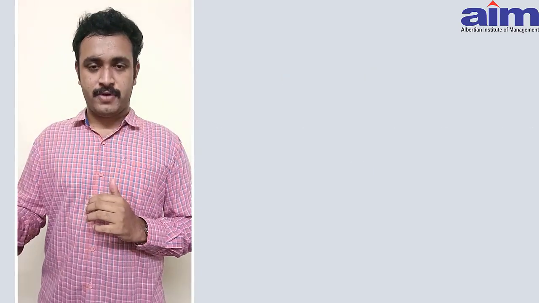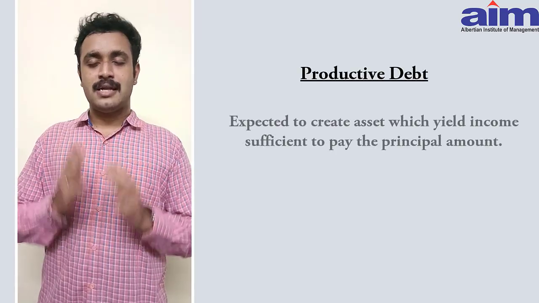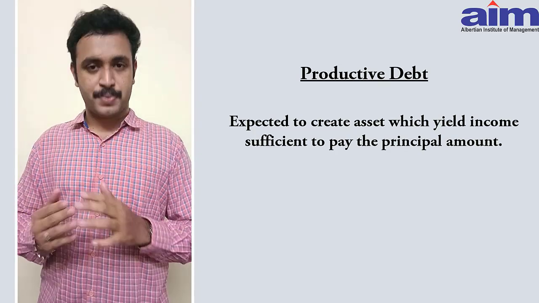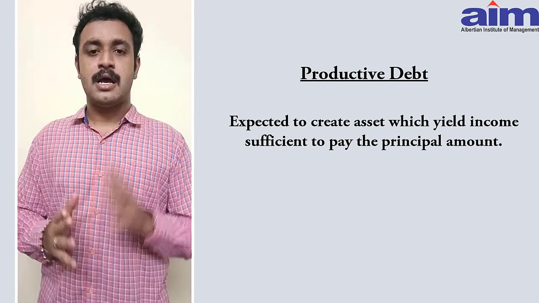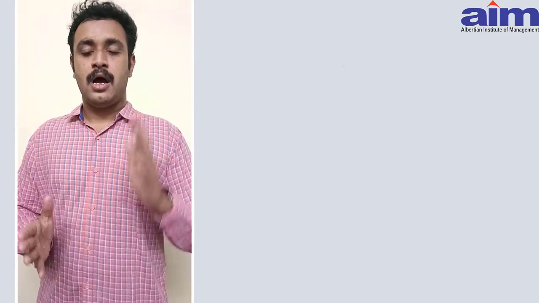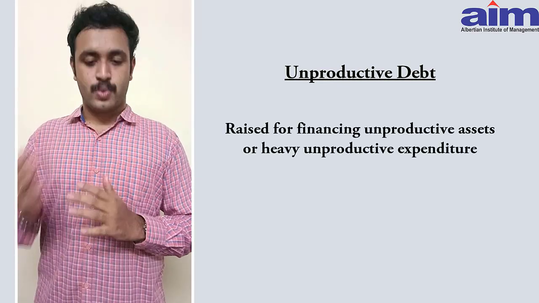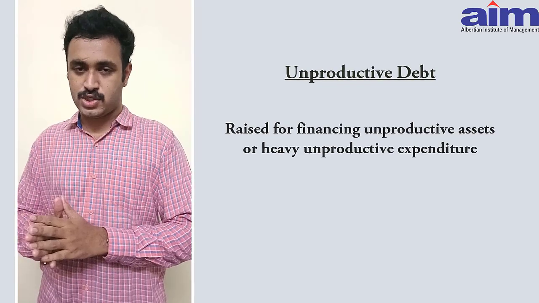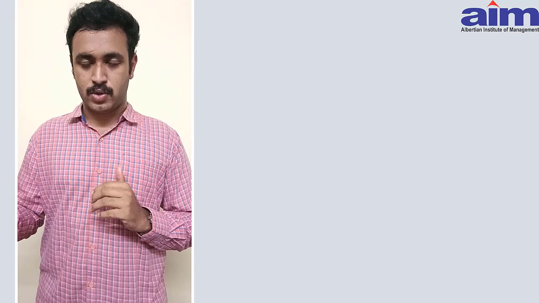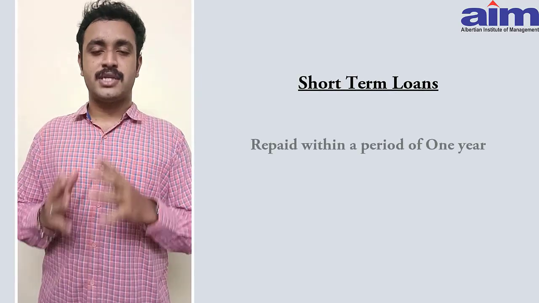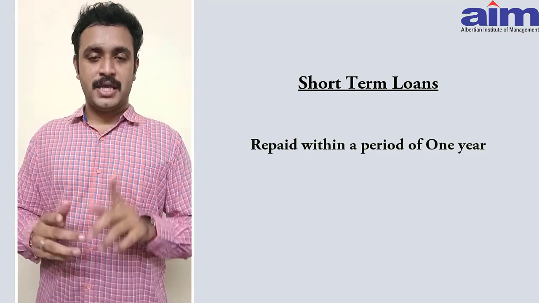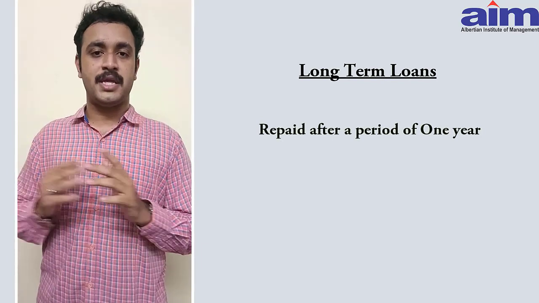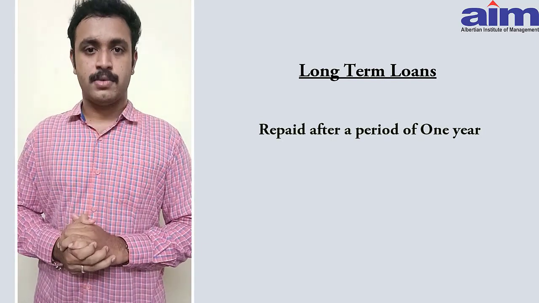Productive debt and unproductive debt. Productive debt. The debt that is expected to create assets which will yield income sufficient to pay the principal amount and interest is known as productive debt. On the other hand, unproductive debt is the debt which is raised for financial unproductive assets and heavy unproductive expenditures. Short-term loans and long-term loans. Short-term loans are the loans which can be repaid within a period of 1 year, whereas the loans which can be only repaid after a period of 1 year are known as long-term loans.